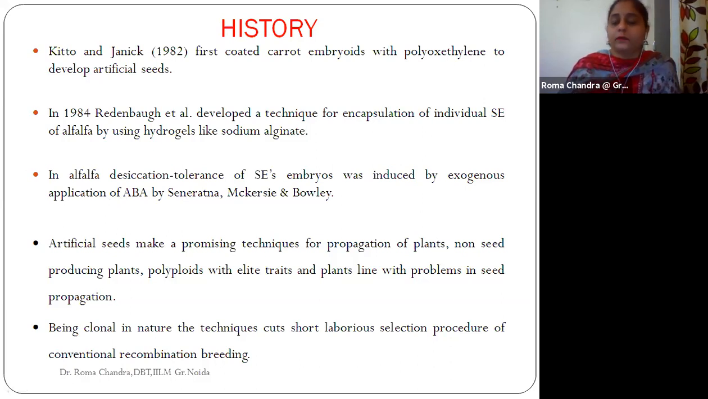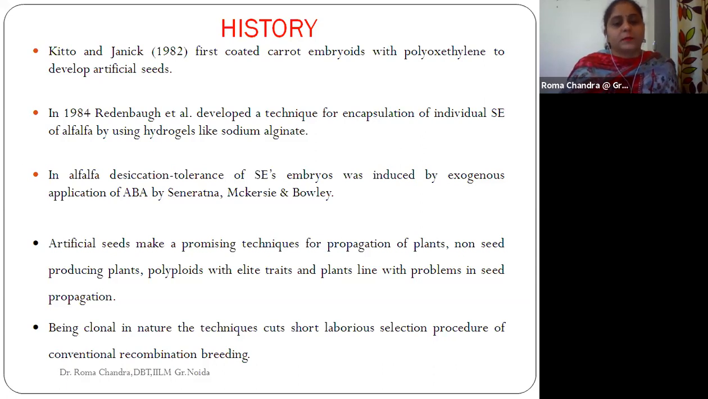So we have talked about plant growth regulators. In earlier sessions we discussed the roles of different plant growth regulators, whether auxin, cytokinin, abscisic acid, or ethylene. Cytokinin and auxin are helpful for shoot and root development, and abscisic acid is also helpful for the somatic embryogenesis process.